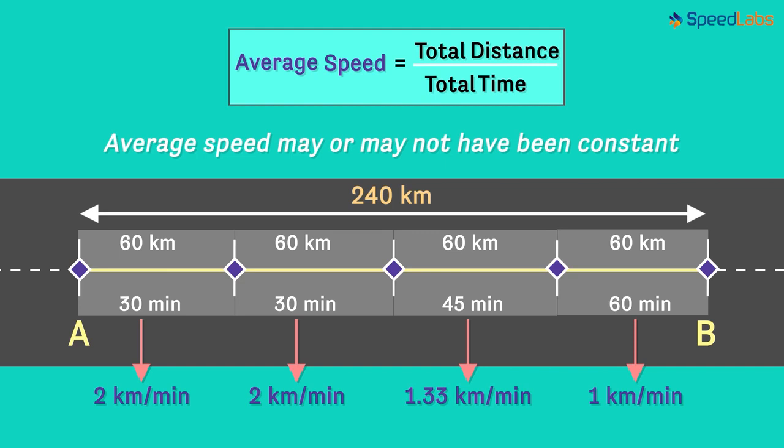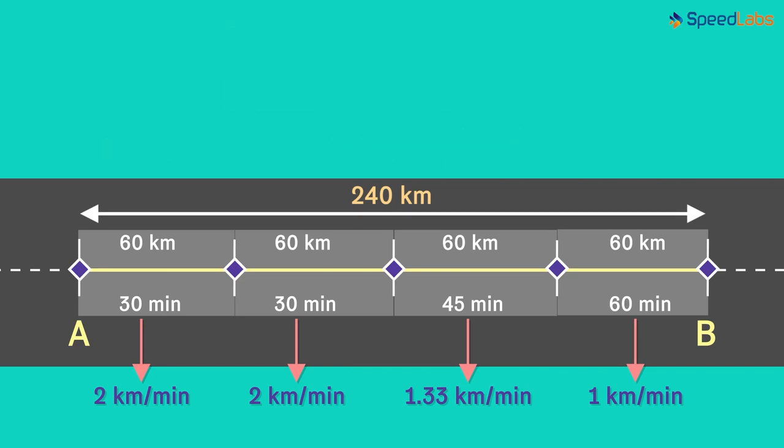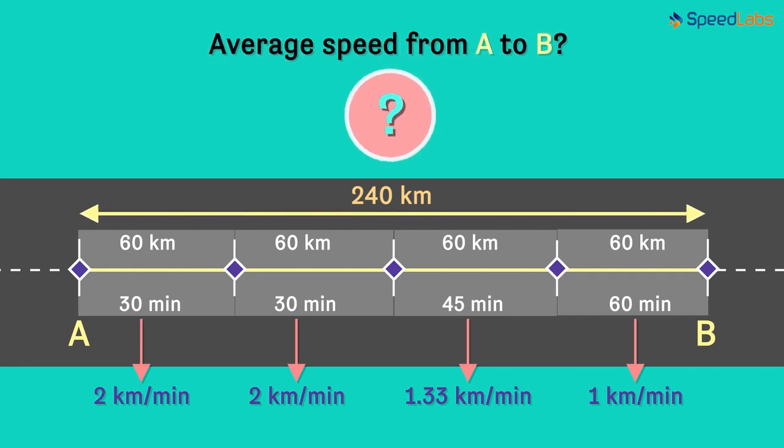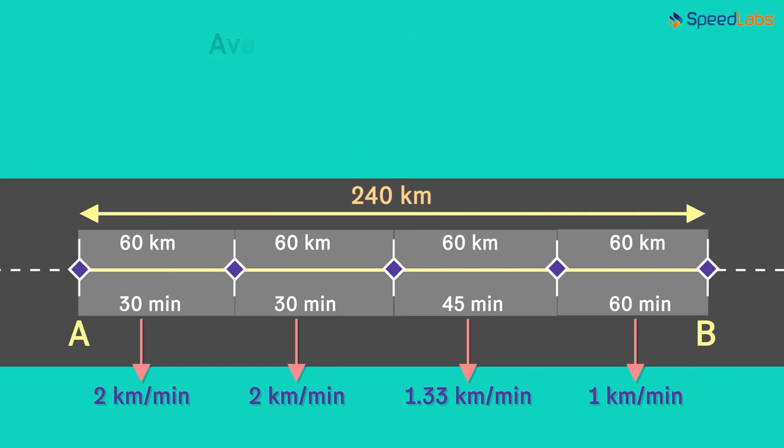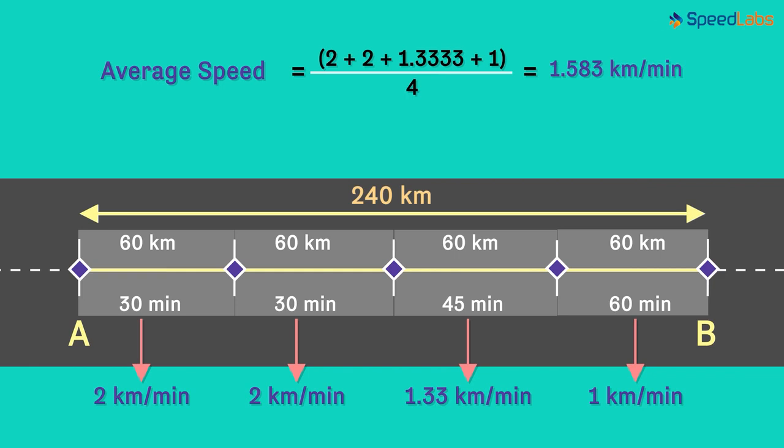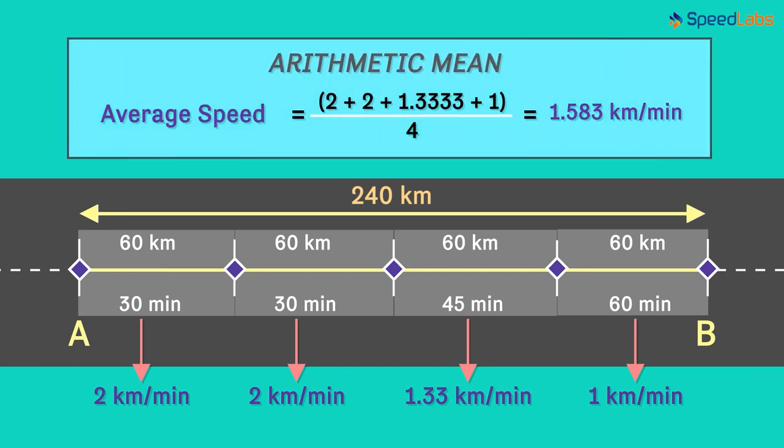Now let me ask you something tricky. Can you tell me the average speed of the car along the complete path from A to B? Pause the video and give it a thought. Can we say that the average speed is the mean of all the values of average speeds over each individual path? This will be the arithmetic mean or the mean of these values. Is this result the average speed over the complete path though? This is a common mistake that students make. This is not the average speed.